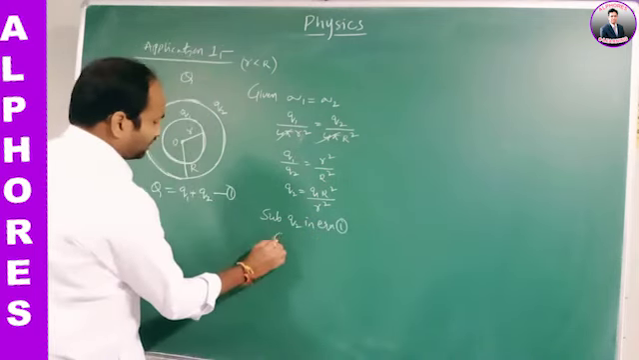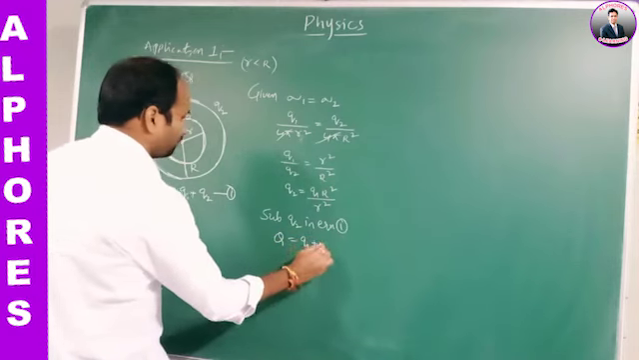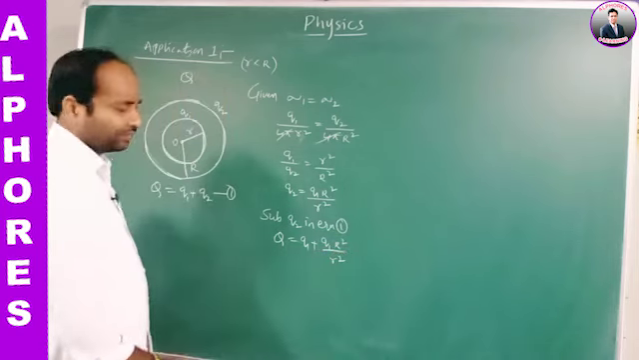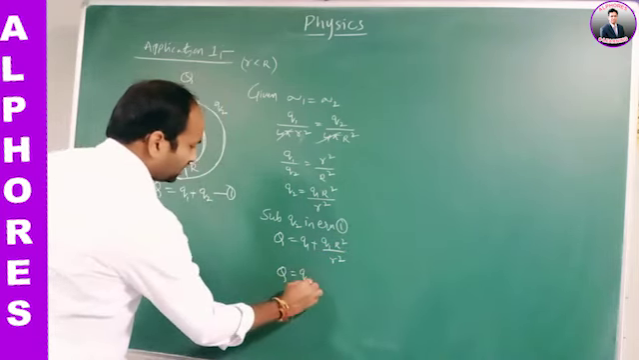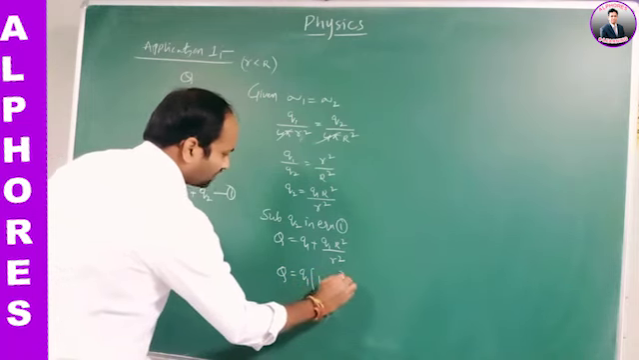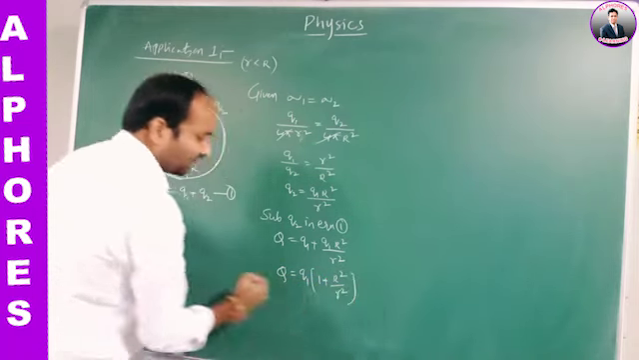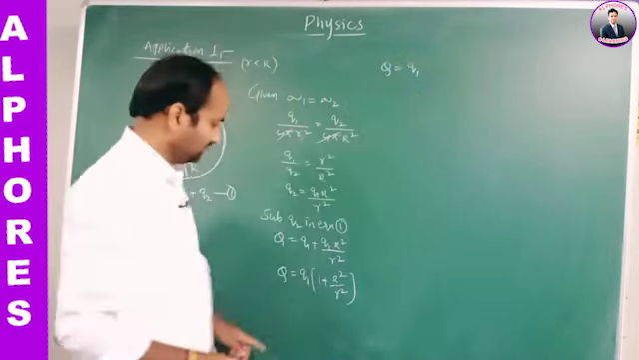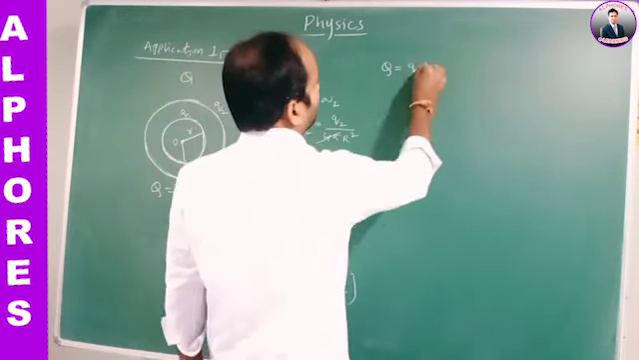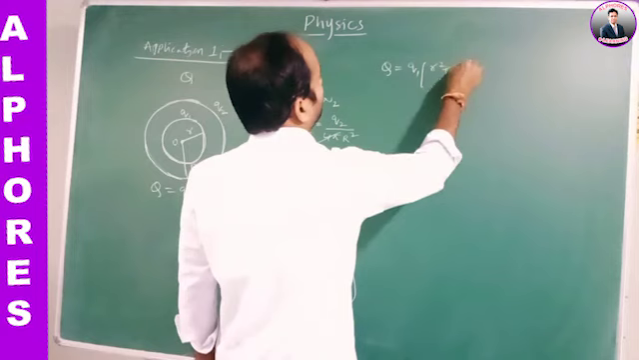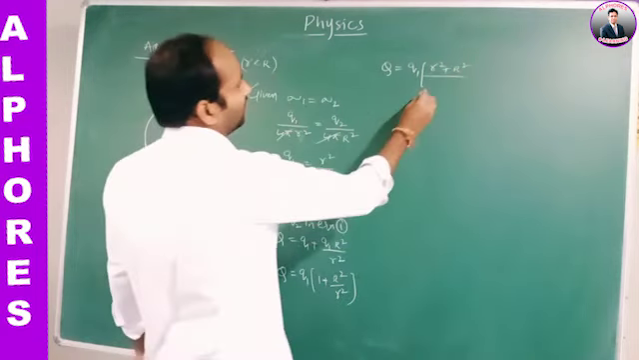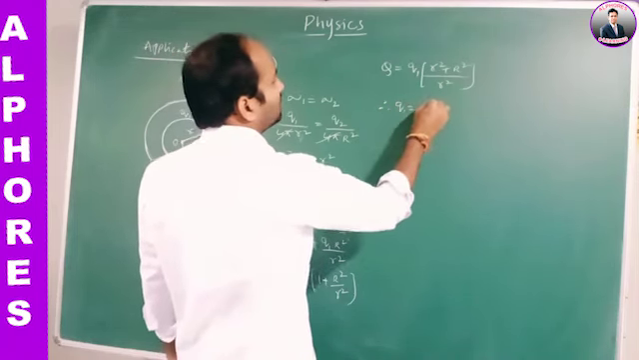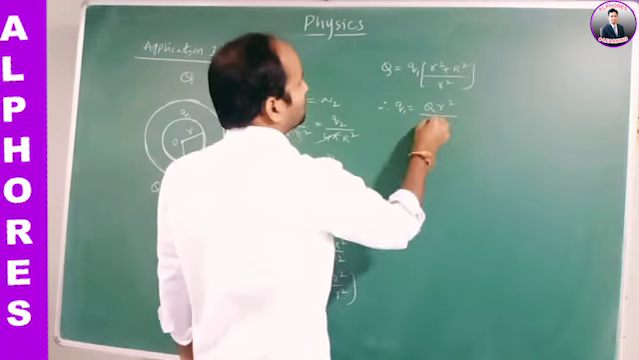What is equation number 1? Capital Q is equal to Q1 plus Q2. What is Q2? Q1 R square by small r square. That is, capital Q is equal to, if Q1 is common, Q1 times 1 plus capital R square by small r square. That is capital Q equals Q1 times small r square plus capital R square, by small r square. Therefore, Q1 can be written as Q small r square by small r square plus capital R square.